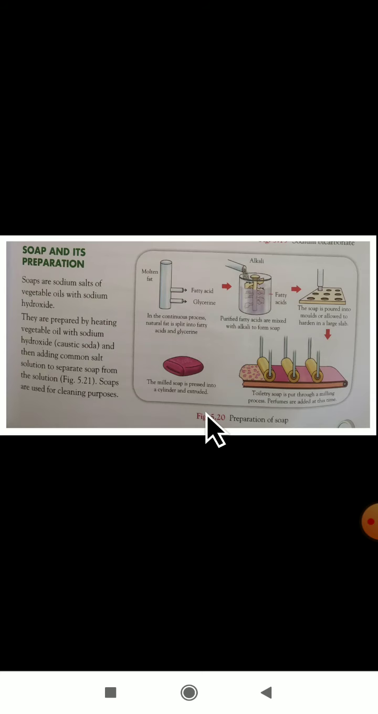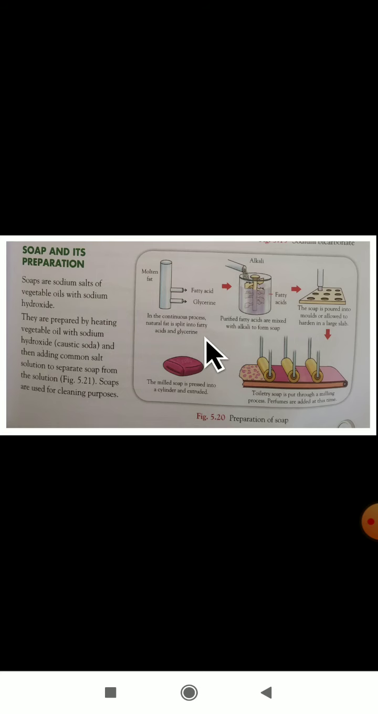Next we will see soaps and their preparation. Soaps are sodium salts of vegetable oils with sodium hydroxide. They are prepared by heating vegetable oil with sodium hydroxide and then adding common salt solution to separate the soap from the solution. Soaps are used for cleaning purposes.